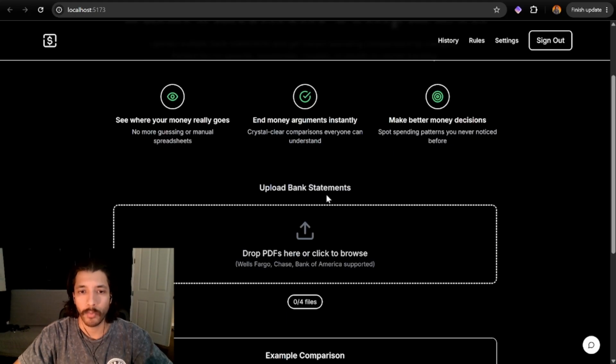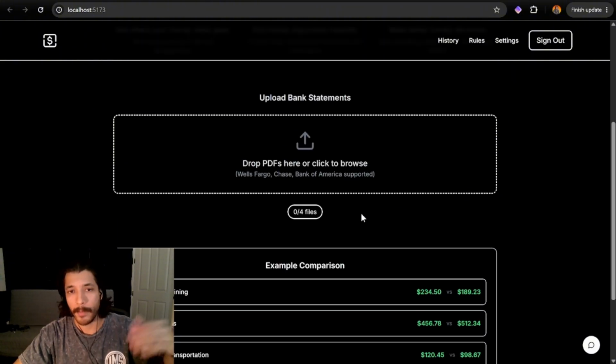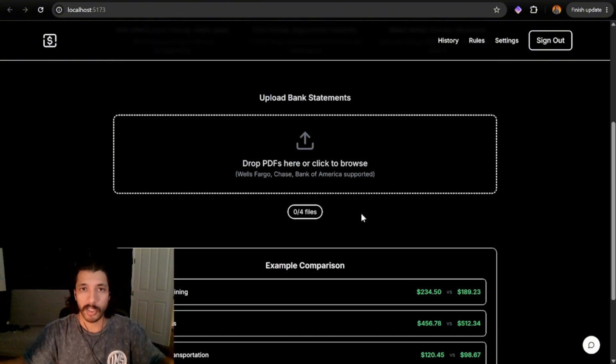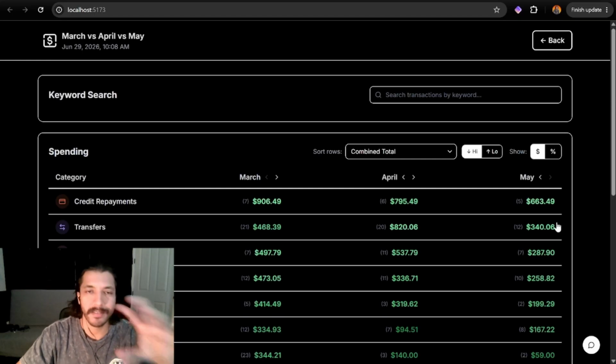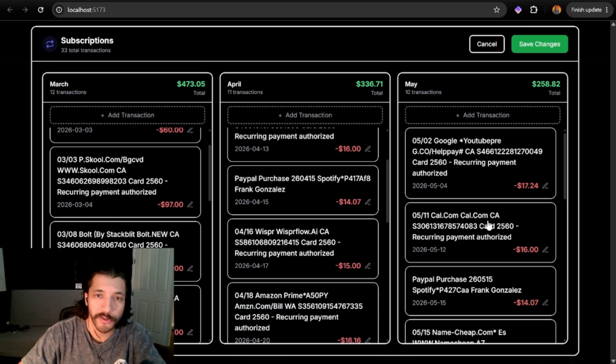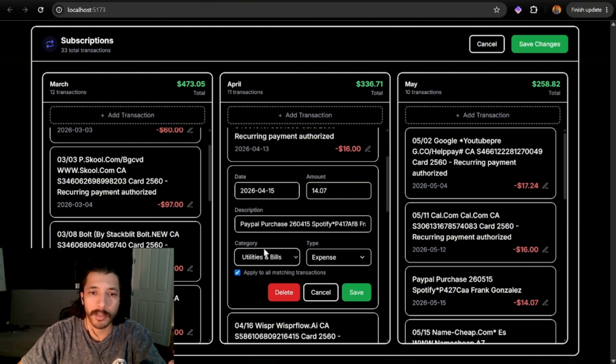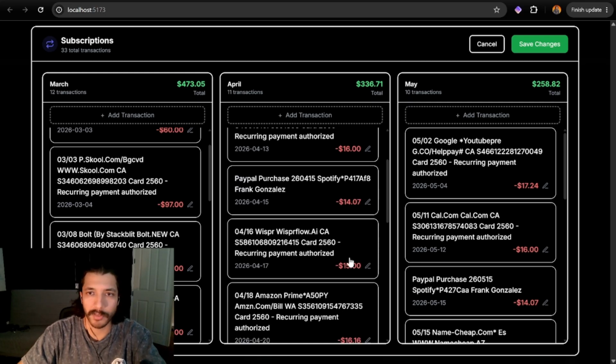This is basically requiring me to get my PDFs from my bank accounts. I plug them in here and then it extracts all the information and then I can see all my expenses. So I've deliberately kept this entire thing as simple as possible. As you can see here, there's some spending categories. You have the keyword search. If I click on one of the categories, you can see that it shows the individual transactions. If I want to make a small edit, I can click on that edit button. You can change the description, the amount, the category, the type, and other things. And if I do change the category type, it'll ask me if I want to do that for all matching transactions. So that's as simple as I think I could make it.